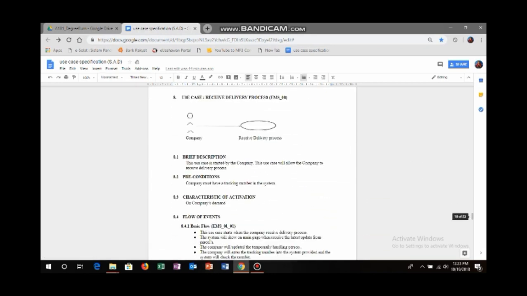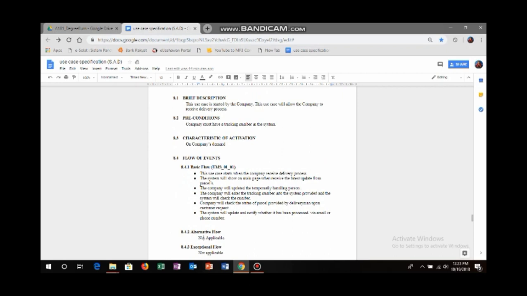Next, use case for retrieve delivery process. The basic flow: this use case starts when the company retrieves the delivery process, and then the system will show on the main page the latest update from parcels. The company will update the temporary handling person. The company will enter the tracking number into the system provided, and the system will check the number.